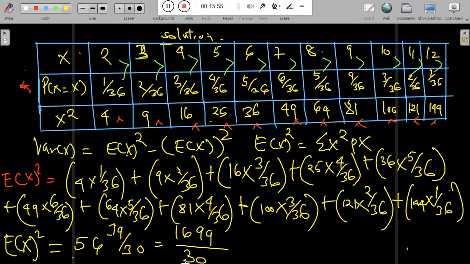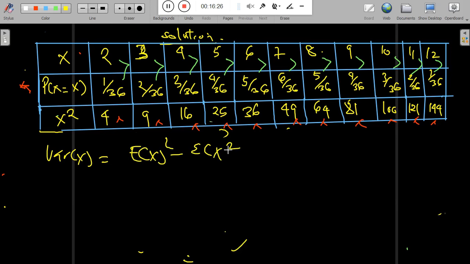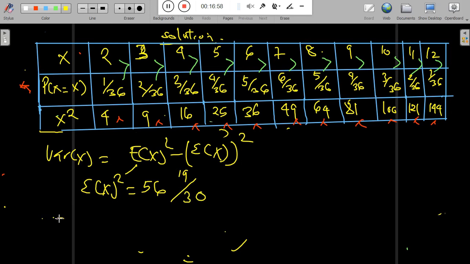When we put it into a simple fraction, it will be 1699 over 30. So let us plug into the formula so as to obtain the actual value of the variance. The variance of x will be the expectation of x squared minus the square of the expectation of x. Remember we found that the expectation of x squared is equal to 5619 over 30.